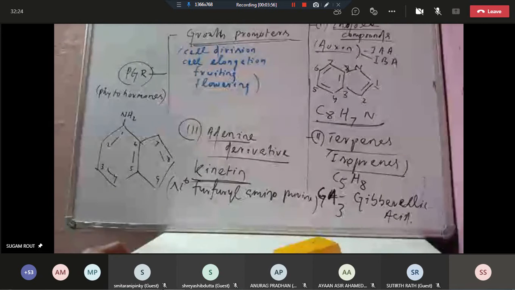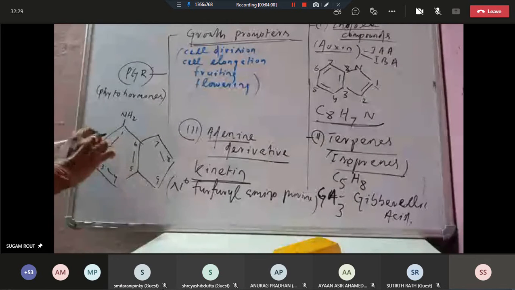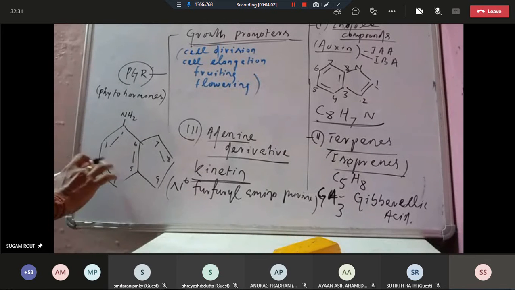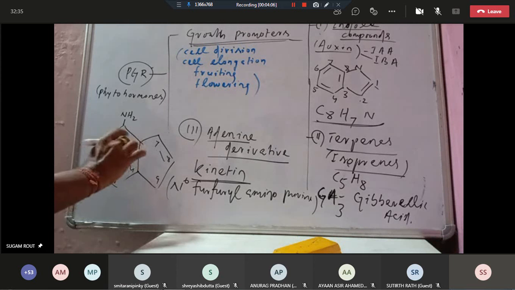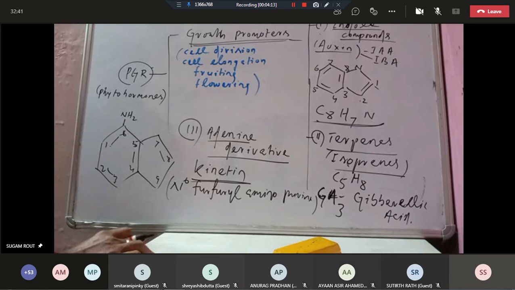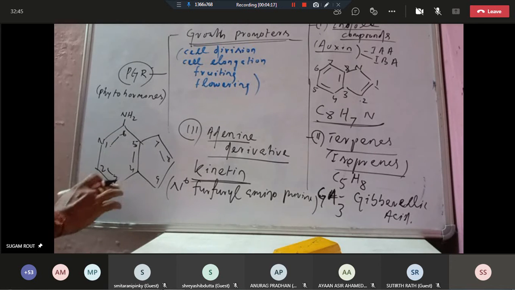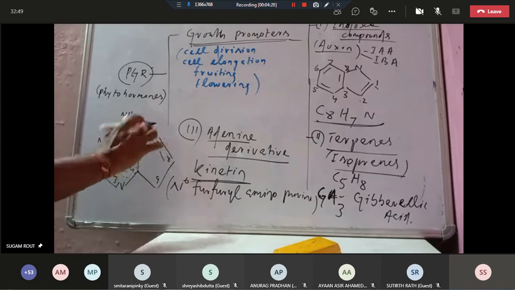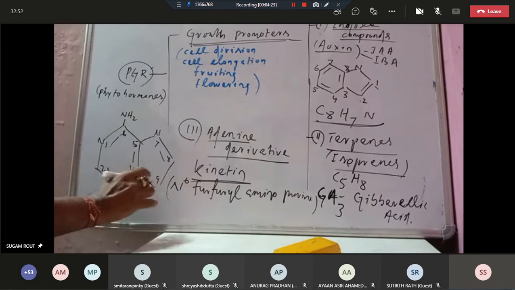This is the aminopurine, and nitrogen is at the 1, 3, 7, 9 positions. Here it is 1, 2, 3, 4, 5, 6. So it is 6-aminopurine. The nitrogen positions are 1, 3, 7, 9, and the rest of the positions are carbon.